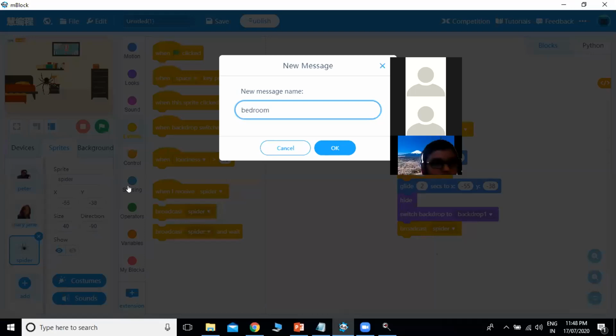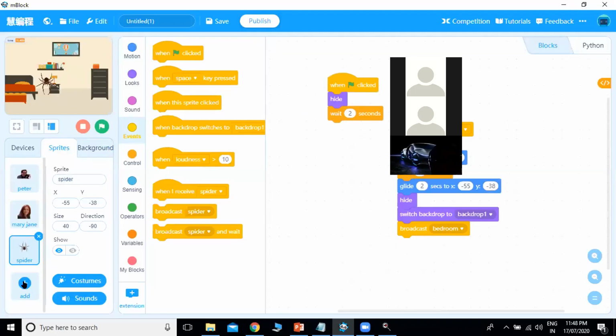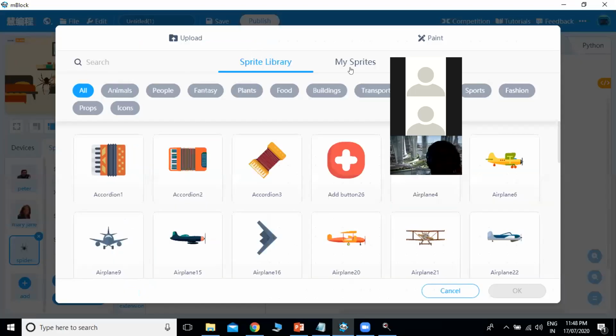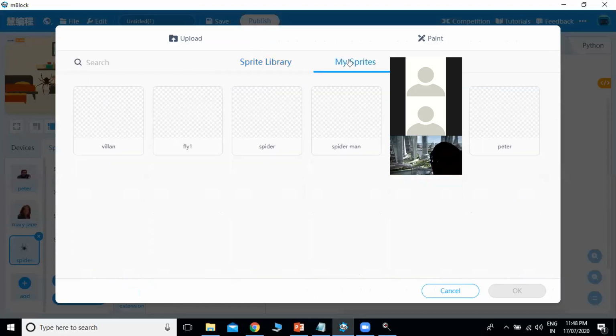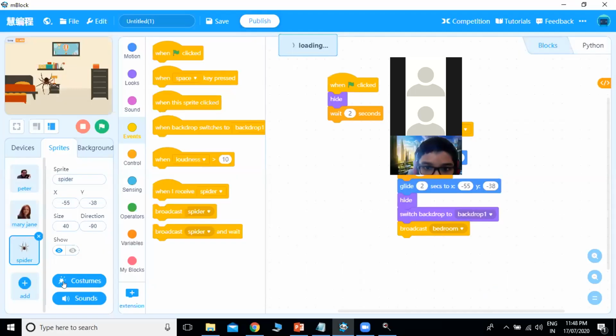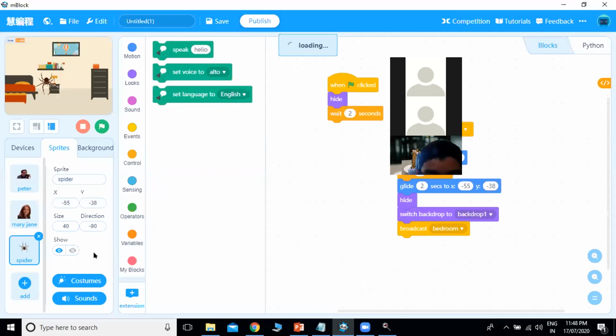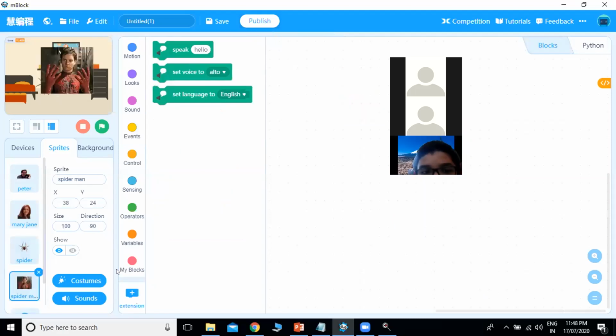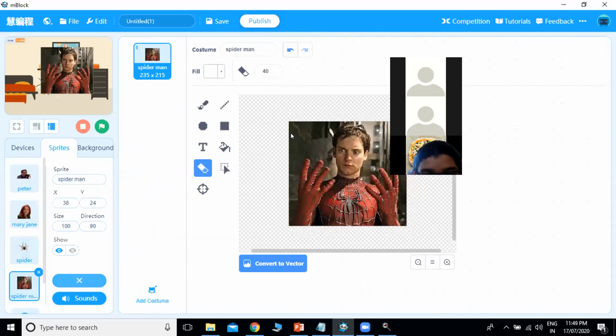Okay, so we have to add one more sprite of Spider-Man where he realized that he got the superpowers. So there is this sprite I'm using for that. So he will be in his bedroom and he realized that he got the superpowers. So I have to edit that particular sprite also. So I will erase this part which is there extra.